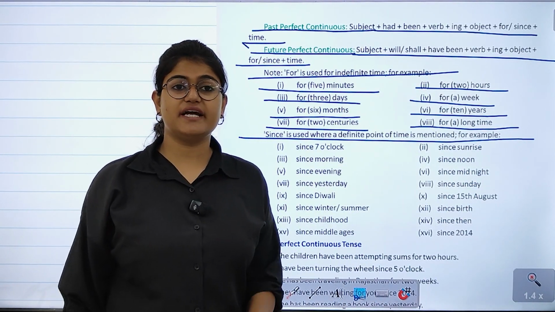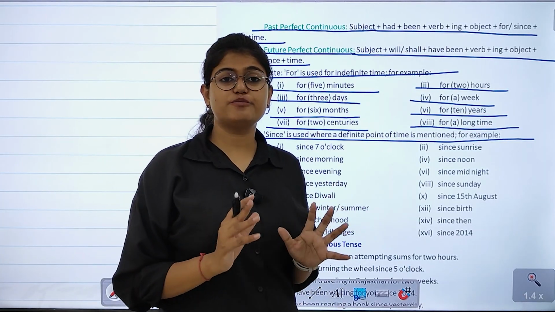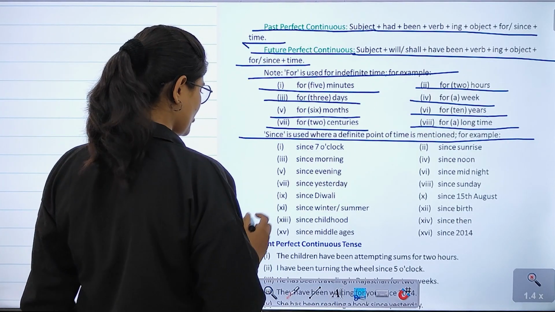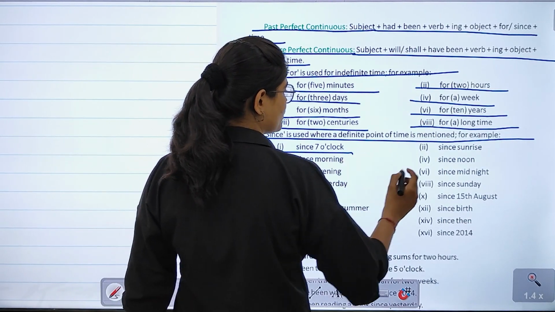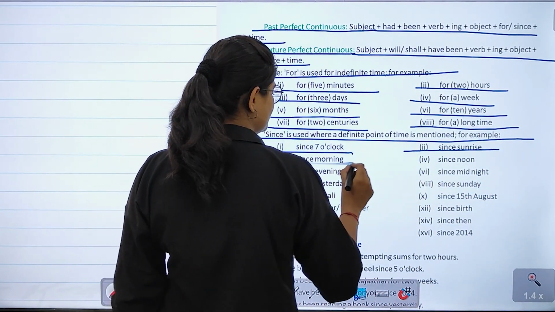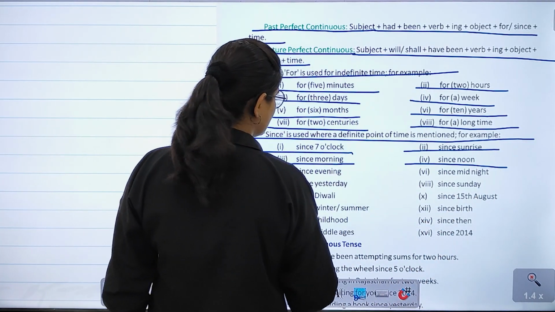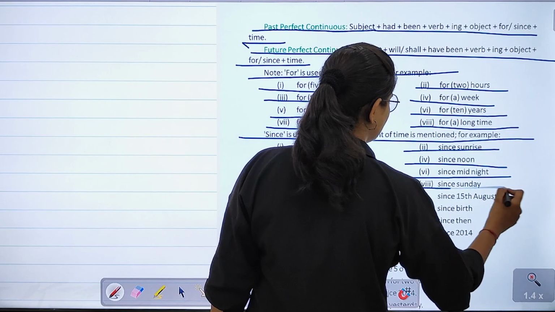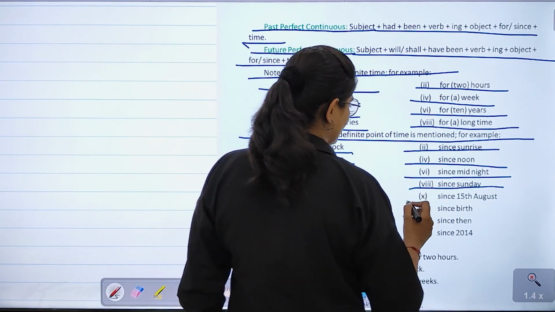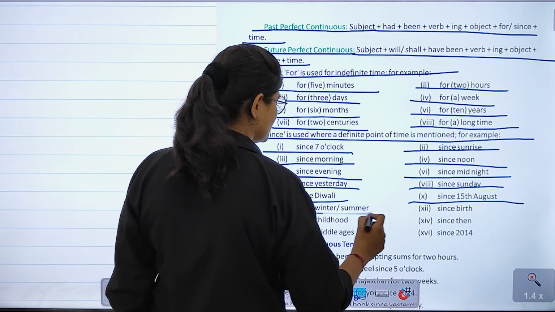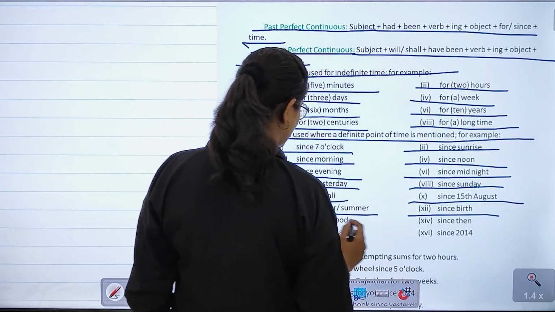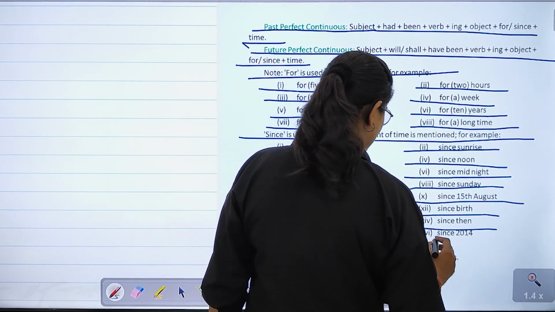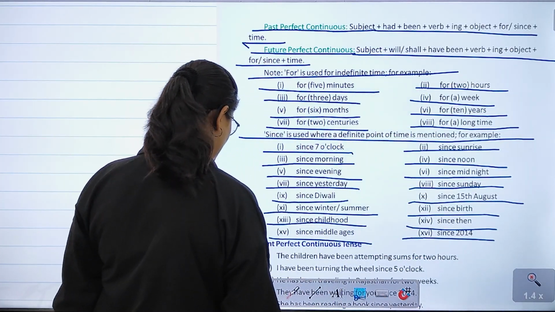So where we have mentioned a definite time at that point, that is when we use since. Examples are since 7 o'clock, since sunrise, since morning, since noon, since evening, since midnight, since yesterday, since Sunday, since Diwali, since 15th August, since winter or summer, since birth, since childhood, since then, since Middle Ages, since 2040.